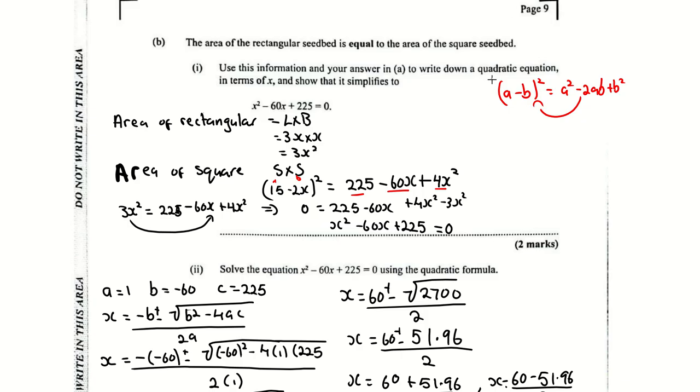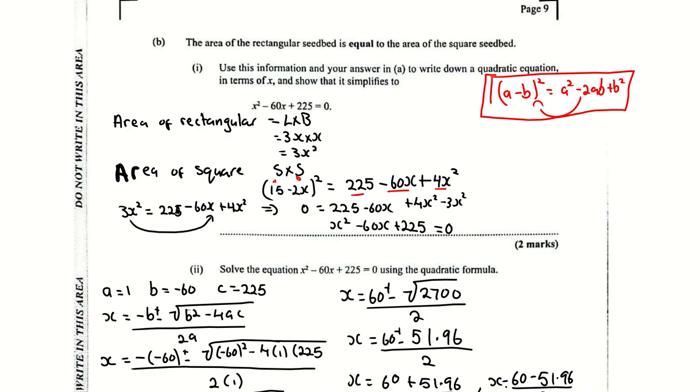Once you understand a perfect square, it's going to be very easy to multiply things like this very quickly. You square your two terms, and then you find 2 multiplied by whatever is in the bracket here. Alright? And then they said they're equal to each other, so I'm going to let x squared be equal to 225 minus 60x plus 4x, and I want it to be equal to 0.